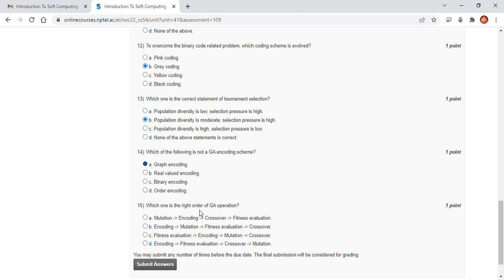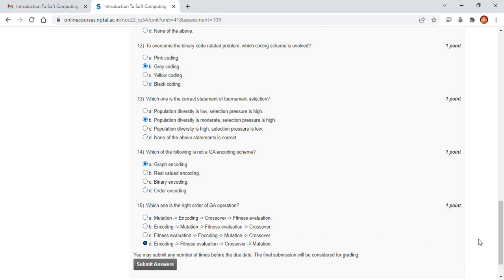Which one is the right order of GA operations? Here are the GA operations: encoding, convergence, multiple, fitness evaluation, crossover, mutation, inversion. So here option D: encoding, fitness evaluation, crossover, mutation. Right order. So the answer of 15 is D.